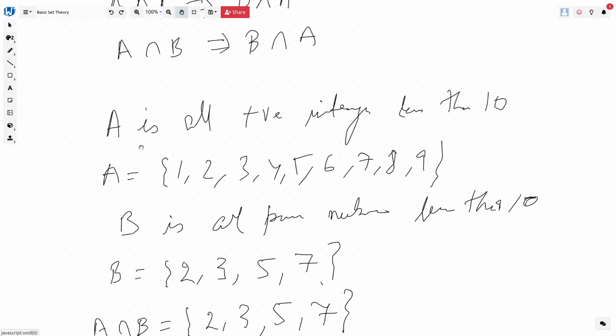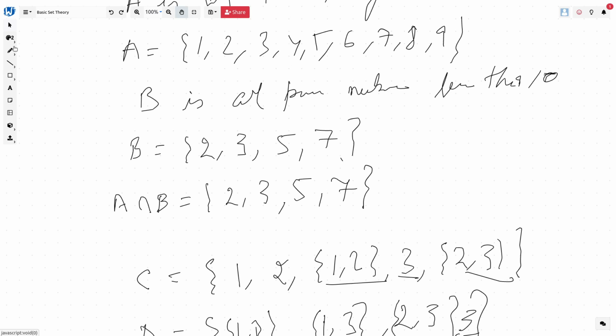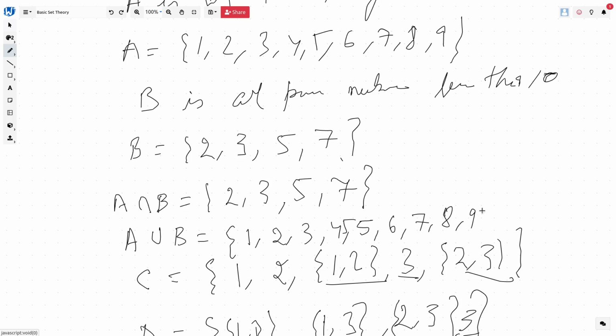A is all positive integers less than 10 and B is all prime numbers less than 10. So we again will try to write A union B here, which will be writing all the elements of A, so 7, 8, 9, right? And you can see that 2, 3, 5, 7 is already included in it. So A union B will be equal to A this time, right?